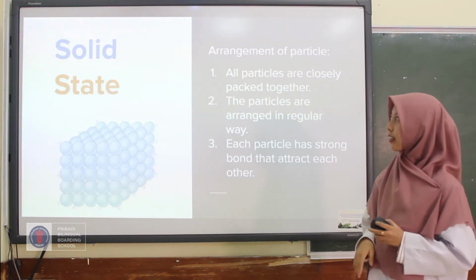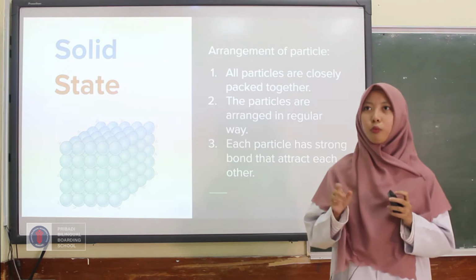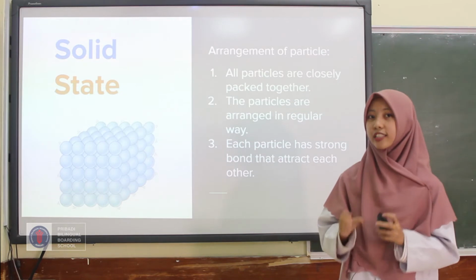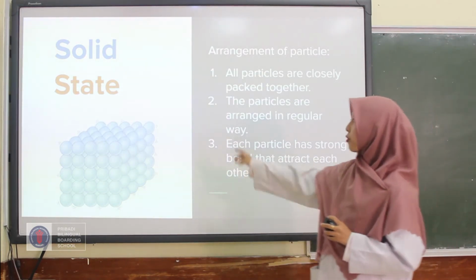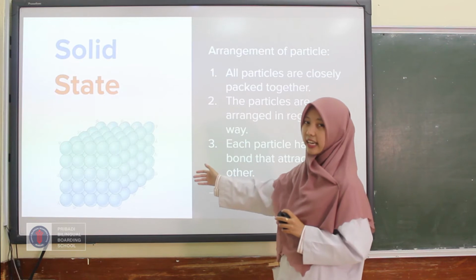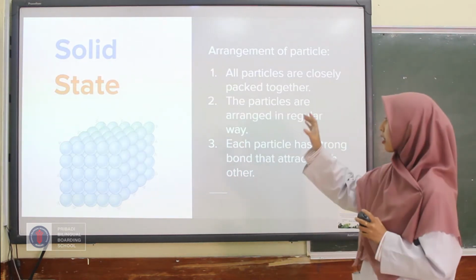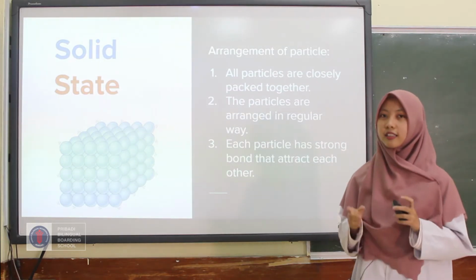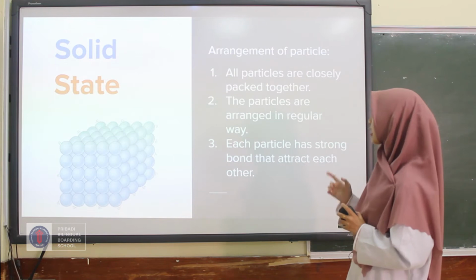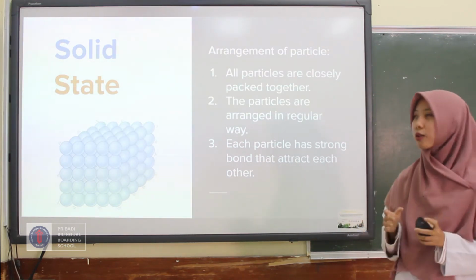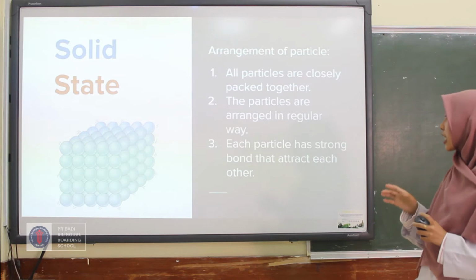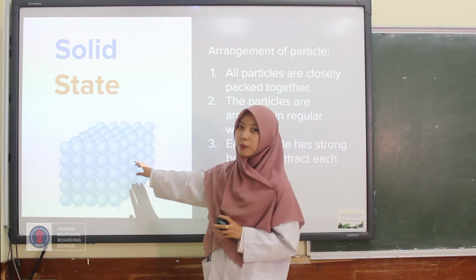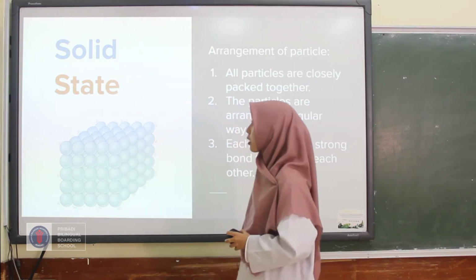For the first state, let's take a look. Before we learn the properties of matter, we have to look at the arrangement of particles in every state. For the solid state, according to this picture, you can see that all particles are closely packed together. The second one, the particles are arranged in a regular way. And the last one, each particle has strong bonds that attract each other. So you can see here, there is no space between one particle and another particle.